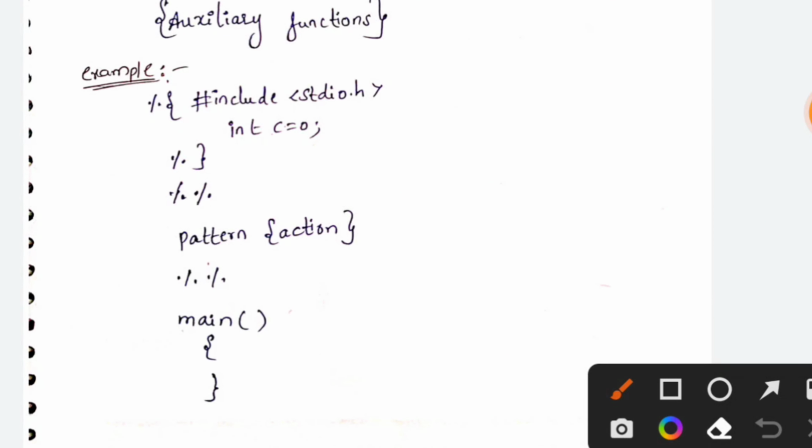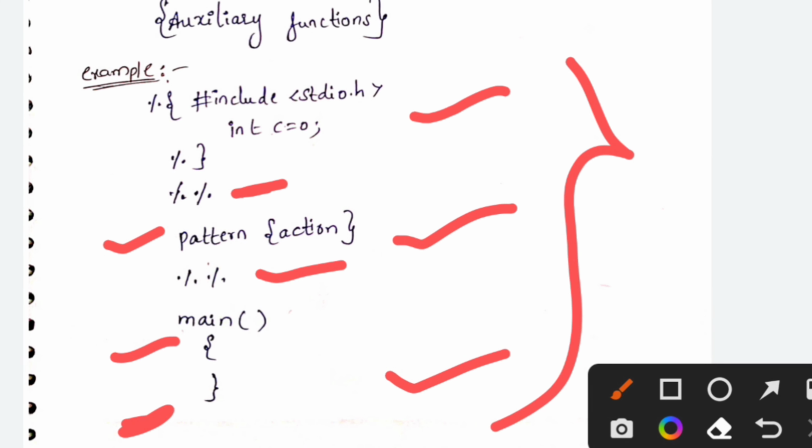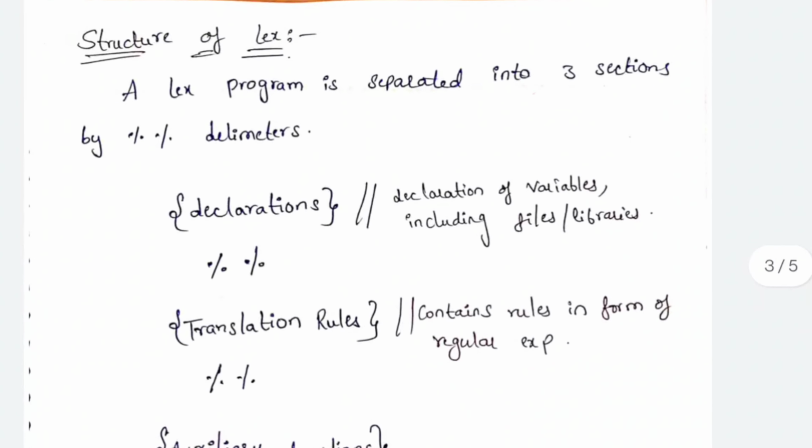Now we will see one example. In this example this is the declaration part, this is the translation rule part, and this is the auxiliary function. Here we declare int c = 0 and the block ends with the delimiter. Then pattern and action, where we can give any regular expression, ending with another delimiter. This is the main method, which is an auxiliary function. These are the three parts in the structure of a LEX program.